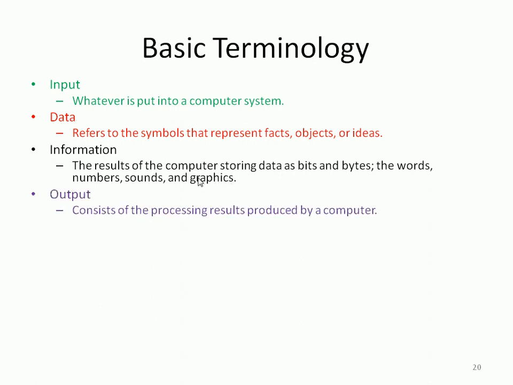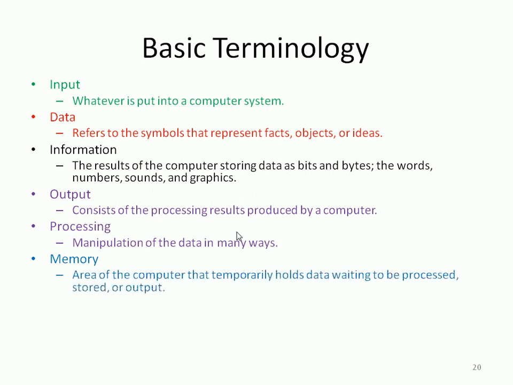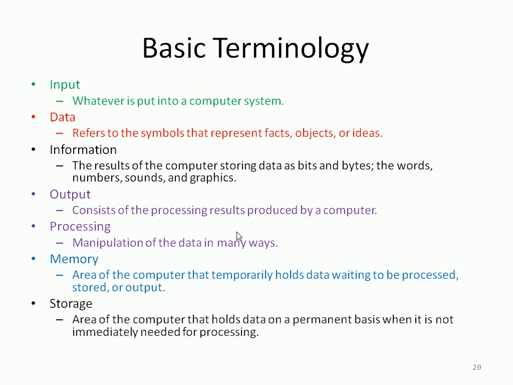Similarly for output, we can observe on the monitor a bar chart, pictures, or photos, right? The manipulation of this data can be performed in many ways. As we have seen, the central processing unit receives the input, processes it, and sends an output to the real world. Memory holds all the intermediate results and intermediate computations while receiving or sending. We are going to see different types of memory, the area of the computer that holds data.